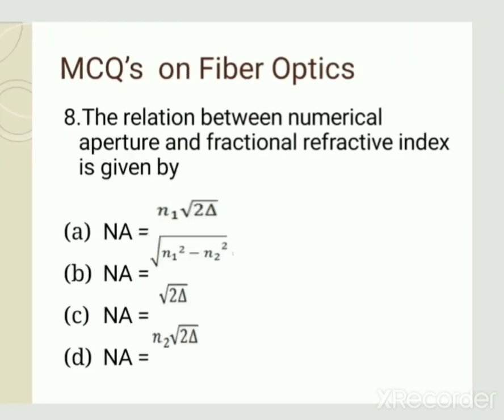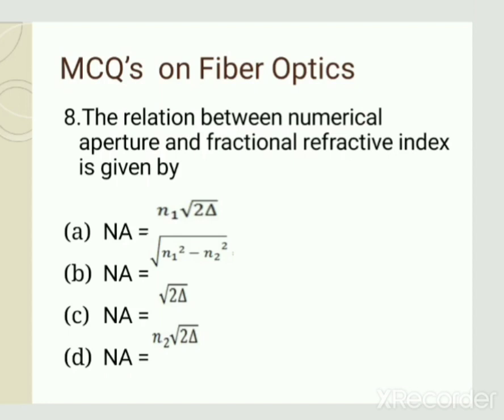The relation between numerical aperture and fractional refractive index is given by one of four equations in terms of numerical aperture and fractional refractive index. Numerical aperture is denoted by Na and it gives the light gathering capability. Fractional refractive index is denoted by delta and is defined as the ratio of the difference of refractive index of core and cladding to the refractive index of core.